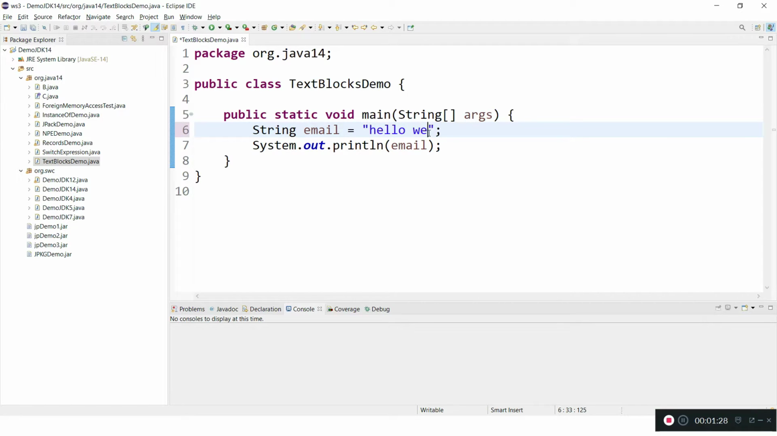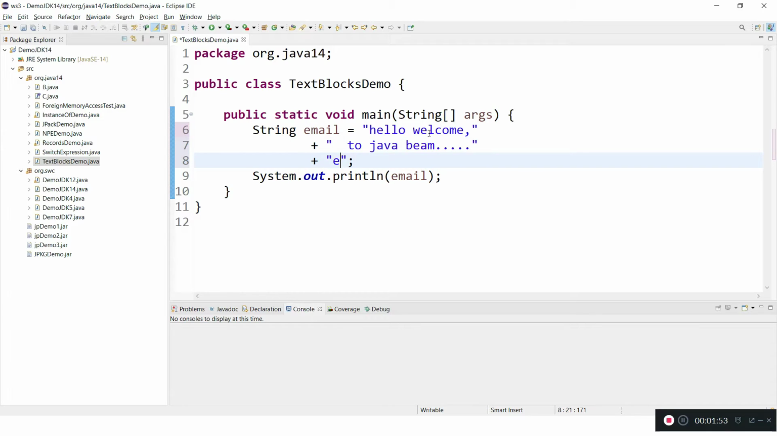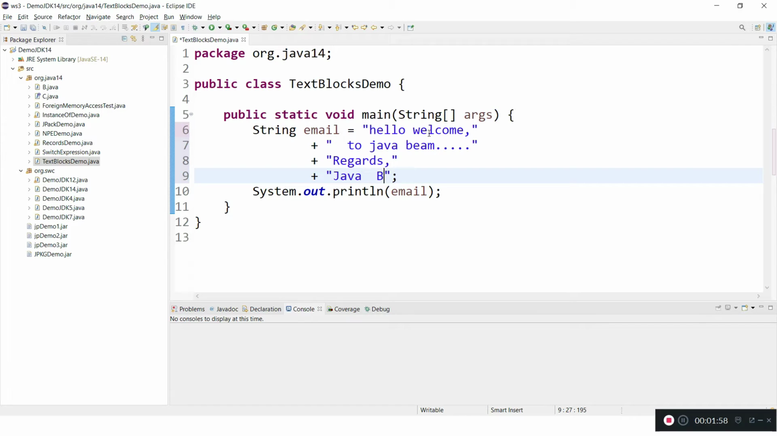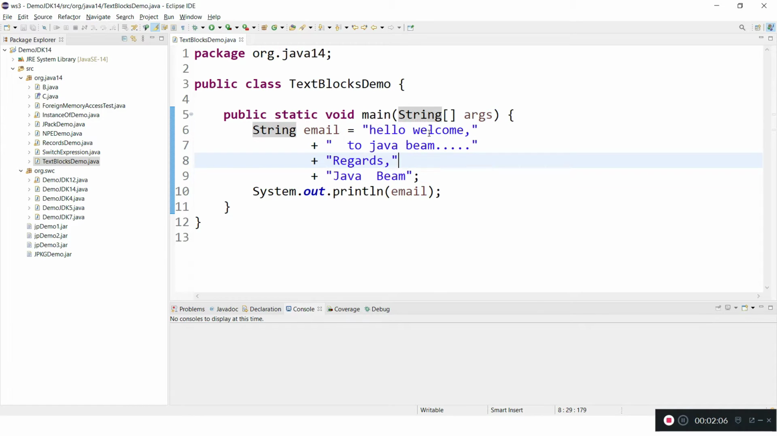Here let me write some string. "Hello, welcome to Java Beam." This is how we write a single line. And if I want to write multiple lines, for example, I want to write an email, something like so and so, and this is how we write an email. The email comes across multiple lines.